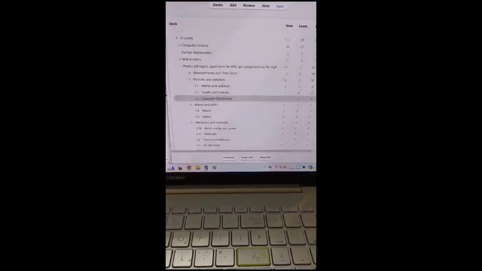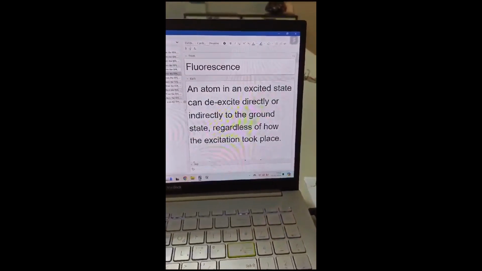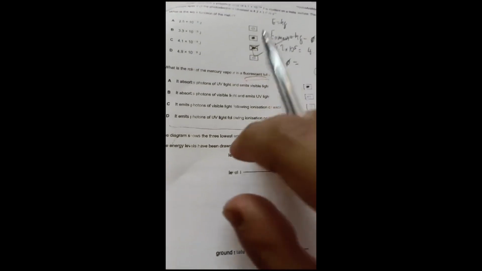That means there's a gap in my knowledge that I need to fill, which is mainly to do with the fluorescent tube. So now what I can do is go to Anki, go to my Quantum Phenomena deck and search about the fluorescent tube or fluorescence, and input whatever I did not know, the gaps in my knowledge, into Anki, so next time I won't get this information wrong. I can also search more about the fluorescent tube to make sure I'm filling other gaps in my head. If this topic were to come up, fluorescent tubes or fluorescence in general, I'll be able to get these type of questions correct in the actual exam.